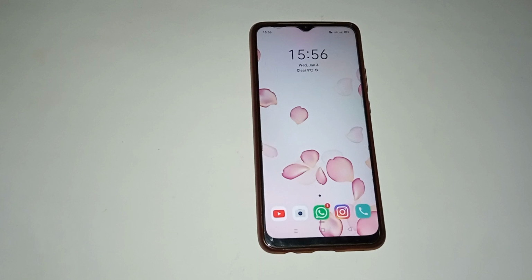So today's video title is how to set screen lock in an Oppo mobile phone. So let us start our video.